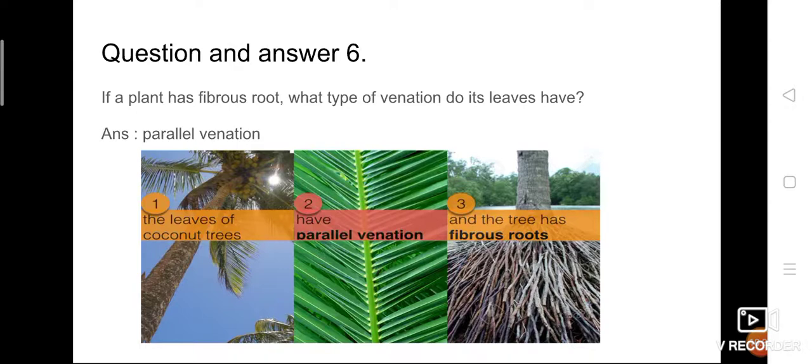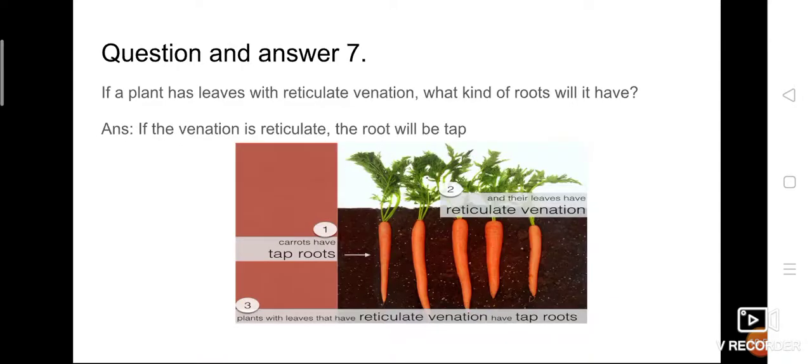In the picture, leaves of a coconut tree are given as an example. If you check the leaves, they are all parallel, so they have parallel venation. Parallel venation means what root? Fibrous root.